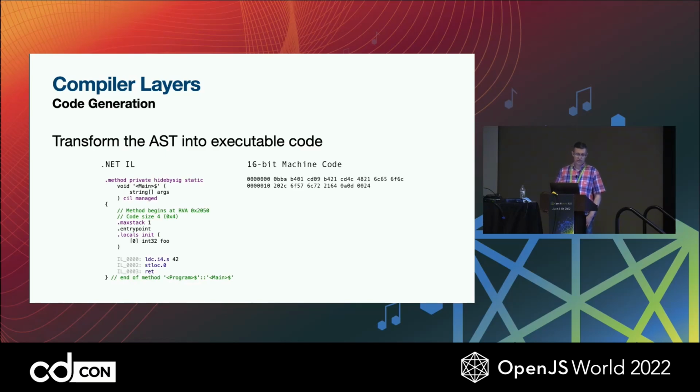Code generation. So the next stage takes this AST that we've built and transforms it into some sort of executable code, depending on what we're building. Sometimes we output an intermediate language that's then executed by a language VM, like we see with Java or .NET. It could be outputting executable machine code for a given target platform, whatever we're trying to develop for. Or in the transpiler use case, a totally different language entirely.